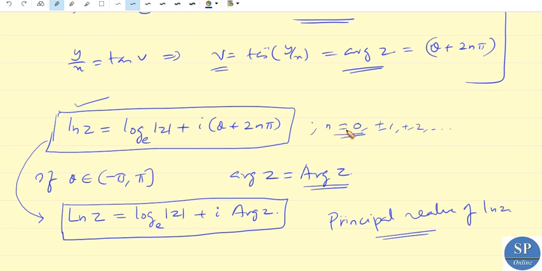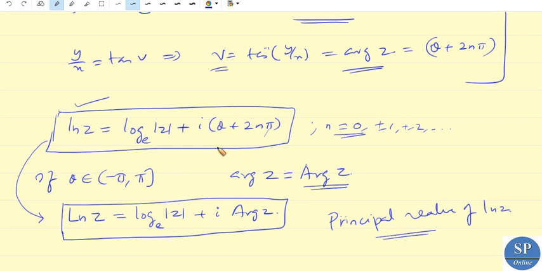That is, when n equals 0, it is a single function, n equal to 1 it's another function, n equal to 2 it's another function, etc. So as n varies from 0, plus or minus 1, plus or minus 2, etc., it is a multiple valued function, or an infinite collection of logarithmic functions.